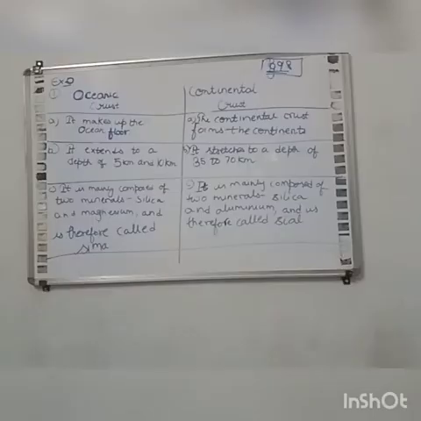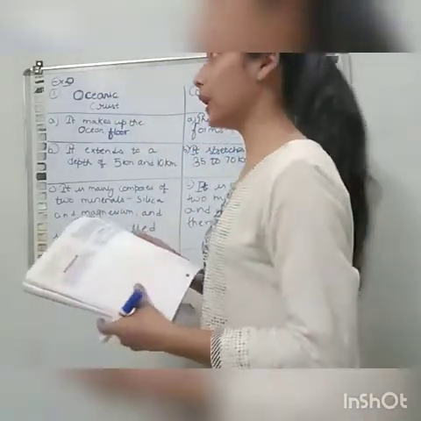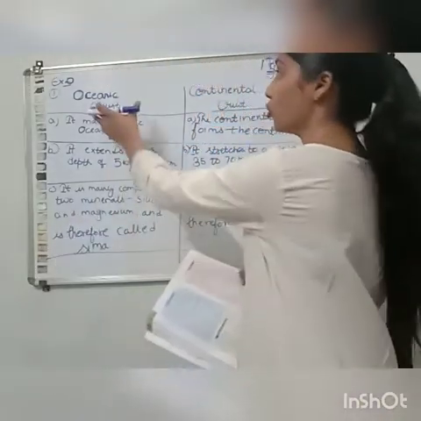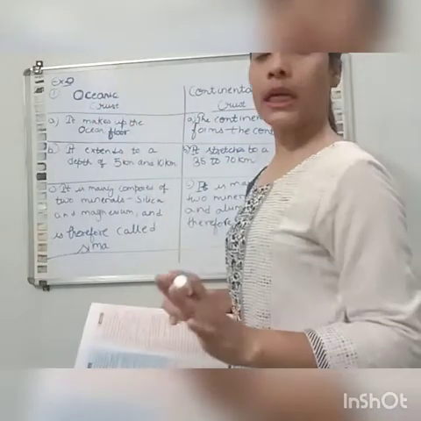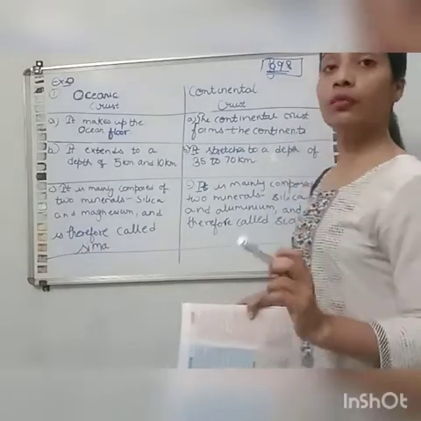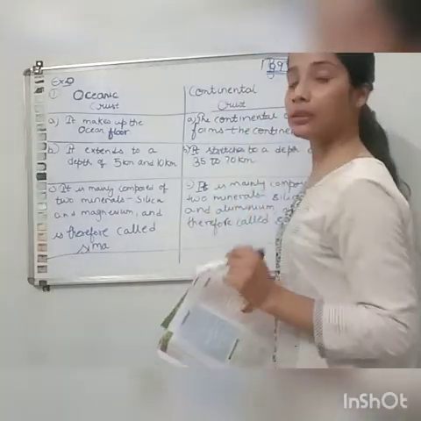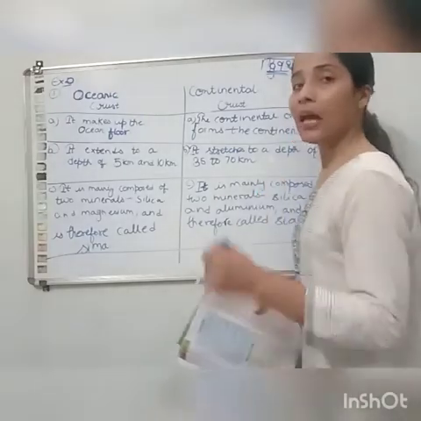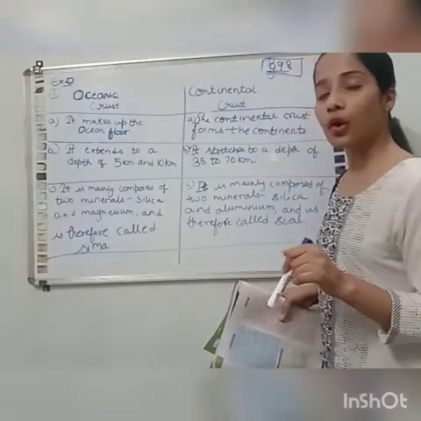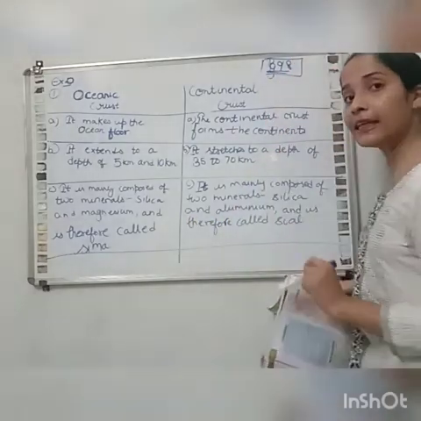We will do exercise D. The question is, in what ways does oceanic crust differ from the continental crust? This answer is given on page number 98. You can refer to the answer from page number 98 and you will write down the answer like this only. This is a complete answer and you can note down the same answer in your notebook.